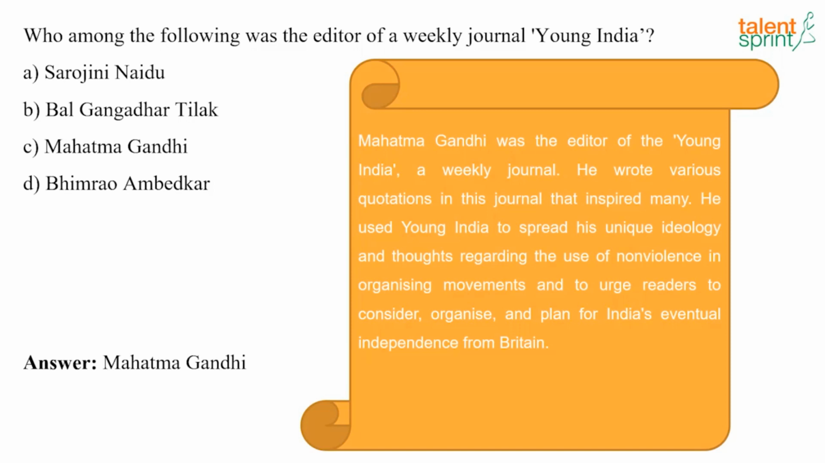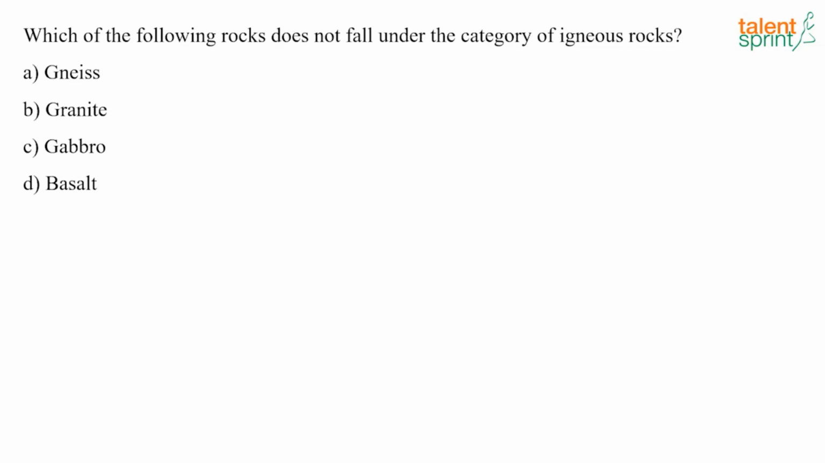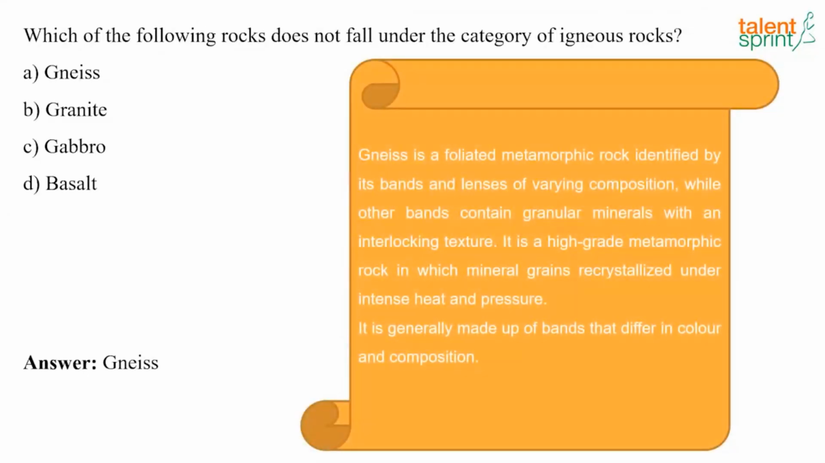Now we'll move to the next question. Which of the following rocks does not fall under the category of igneous rocks? And the answer here is Gneiss. So Gneiss is a foliated metamorphic rock identified by its bands and lenses of various composition, while other bands contain granule minerals with an interlocking texture. So it is a high-grade metamorphic rock in which mineral grains recrystallize under intense heat and pressure. It is generally made up of different bands that differ in color and composition. Now we'll move to the next question.